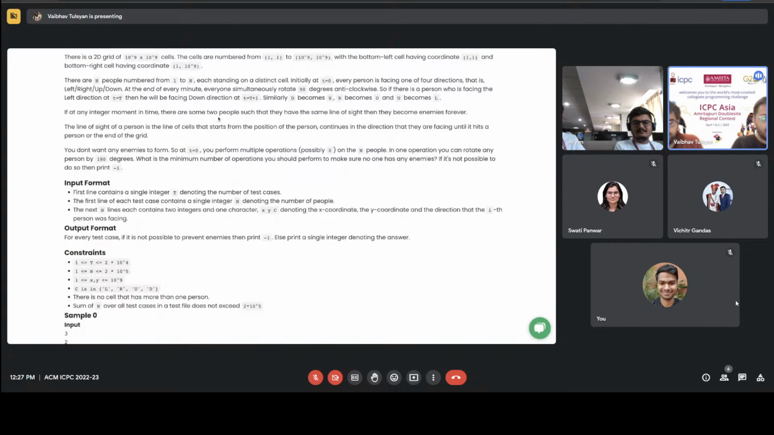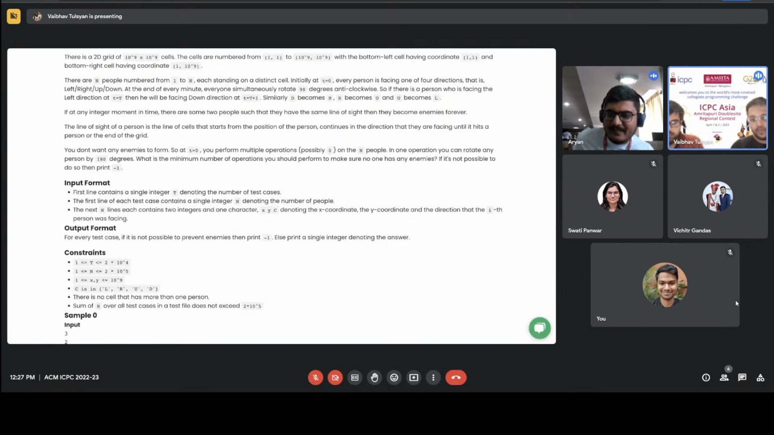And if any two people have the same line of sight, if they are facing each other, then they become enemies forever. The line of sight is essentially the straight line that goes from one person to the other. And if the line hits one person, then that's where the line ends. So you can't cut through another person to reach another person.